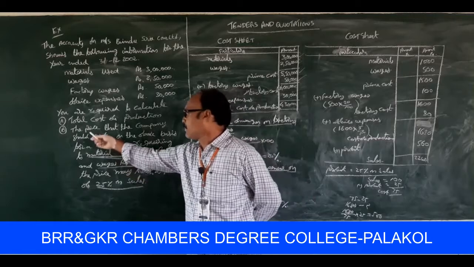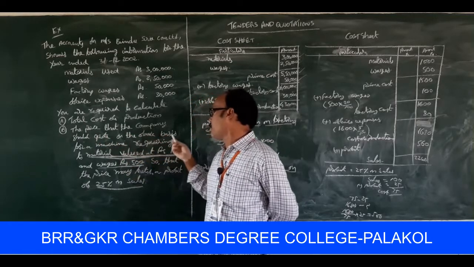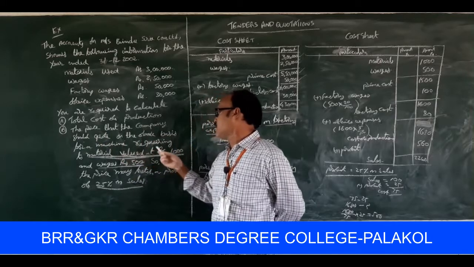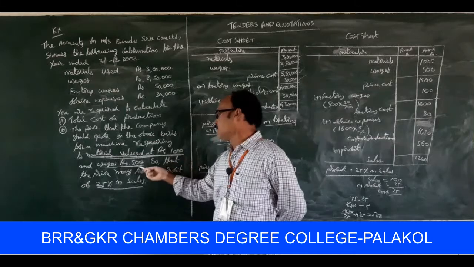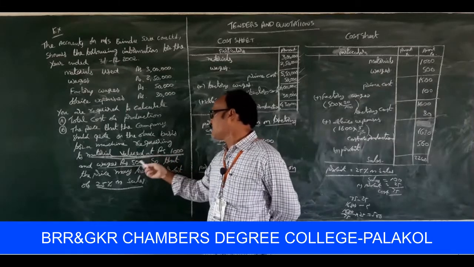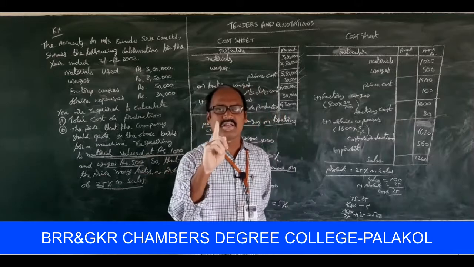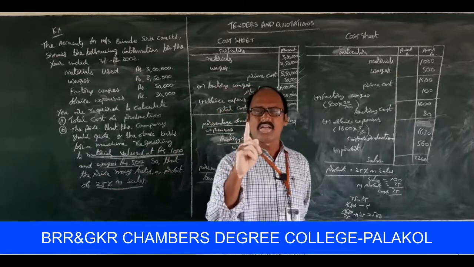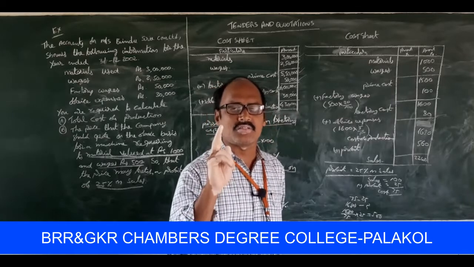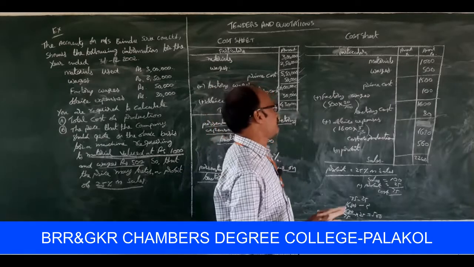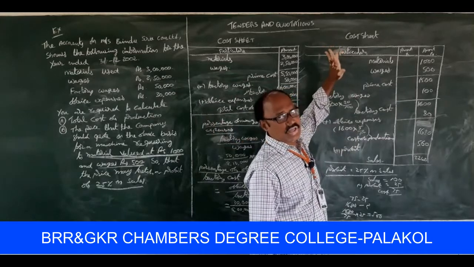The price that the company should quote on the above basis for a machine requiring material valued at rupees 1,000 and wages 500. Two pieces of information are available here: first materials, second wages. So the direct expenses information is available in the problem. Right, this is the cost sheet for calculation of the quotation price.